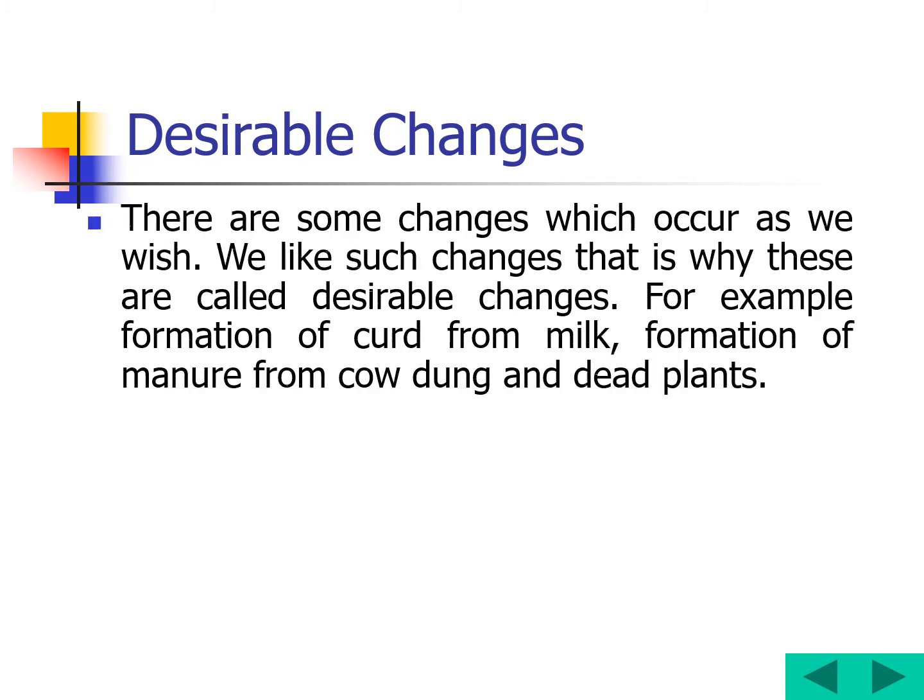Now, coming to the desirable changes. Maybe you understood the slow and fast changes. That means the slow and fast changes depend on the time factor. Now coming to the desirable changes. What are those? Let us see. There are some changes which occur as we wish. We like such changes. That is why these are called desirable changes.